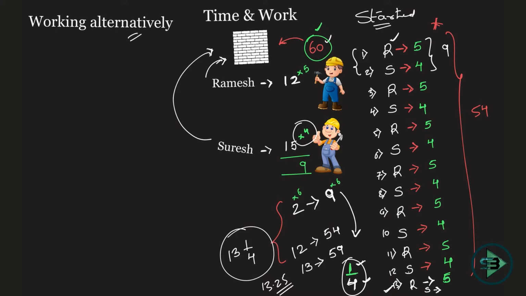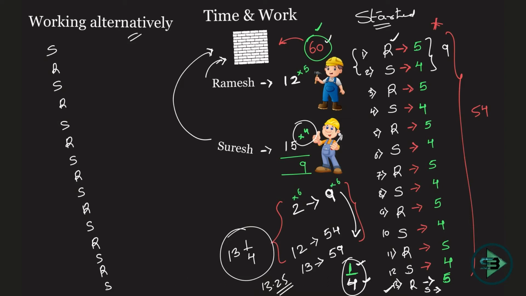Okay, it's quite simple. Just write this part of it, and you should reach your answer. Now let's see the next part of it. If Suresh starts the work, okay, not Ramesh, but Suresh starts, what will happen now? Instead of RS, I'll have an SR. And that is how it will keep on going.